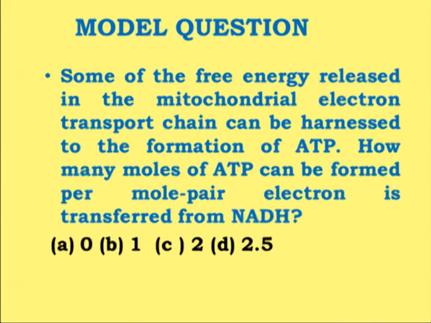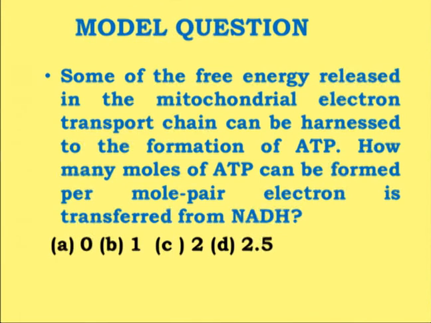So NADH is not bypassing any of the complexes during its transfer of electrons, and as a result it has the advantage of all the protons being pumped out from the matrix to the inner mitochondrial membrane space. Since we know that 4 protons are required to synthesize 1 ATP and 10 protons are pumped out when NADH transfers its electrons to oxygen, the answer will be D, that is 2.5.